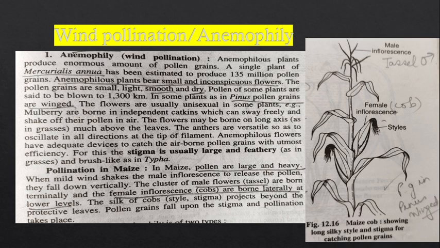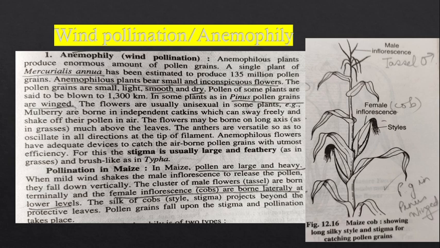So in case of anemophily, there are some characteristic features of the flower. The flower is small and inconspicuous, right? Small and inconspicuous flower, a large amount of pollen grains are present, and the pollen grains are very light and dry, and the anthers are versatile. Versatile means the anthers swing in the air, or they oscillate in the air in all directions, so that the liberation of the pollen grains can take place with the help of air, or you can say wind pollination can occur.